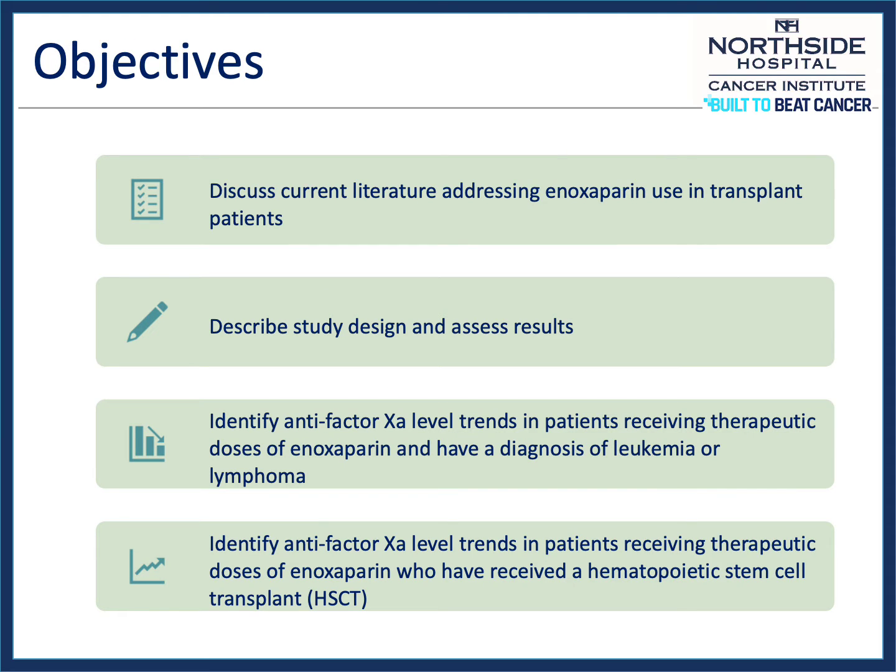Today, we will discuss current literature addressing enoxaparin use in transplant patients, describe the study design and assess results, and identify anti-factor Xa level trends in patients receiving therapeutic doses of enoxaparin and have a diagnosis of leukemia or lymphoma, or have received a hematopoietic stem cell transplant.